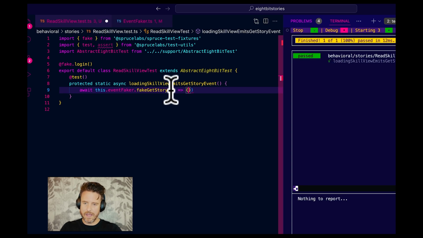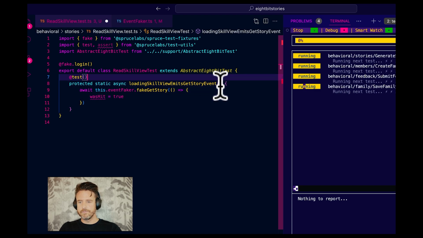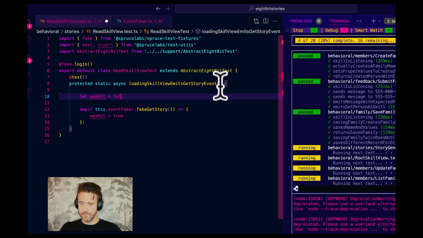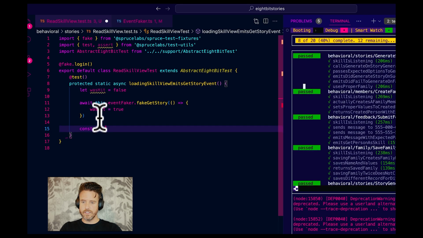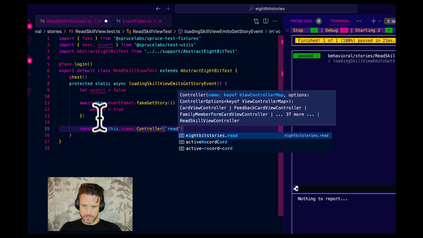So this takes a callback, so we'll go was hit equals true. We'll go up here and let was hit equals false. And then I'm going to go const vc equals this dot views dot controller read 8-bit stories dot read.